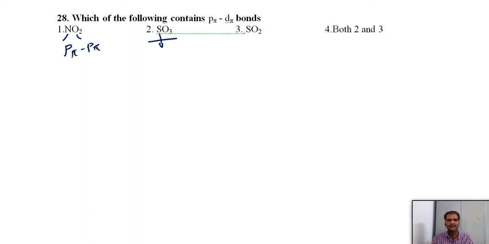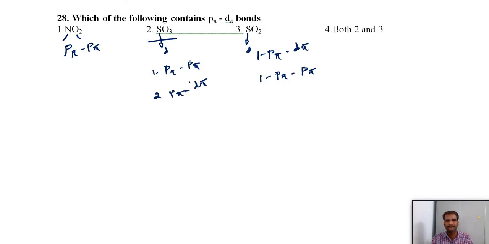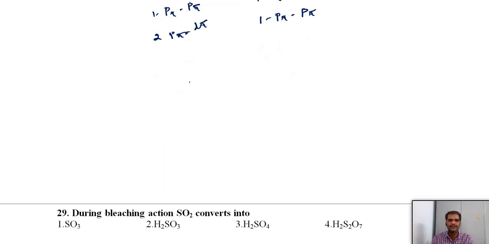Here sulfur has a vacant d orbital. Here also sulfur has a vacant d orbital. So in these two cases, there is a chance to form p-pi d-pi bonds. If they ask how many, this type of question they may also ask you. In SO2, we have 1 p-pi d-pi and 1 p-pi p-pi, total 2 pi bonds. In SO3, we have 1 p-pi p-pi bond and 2 p-pi d-pi bonds. This is also very important.